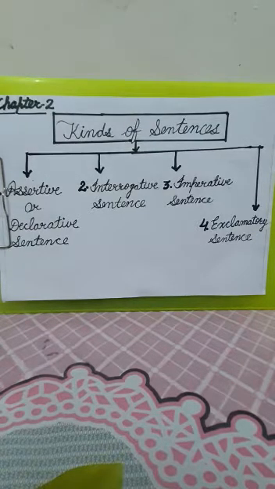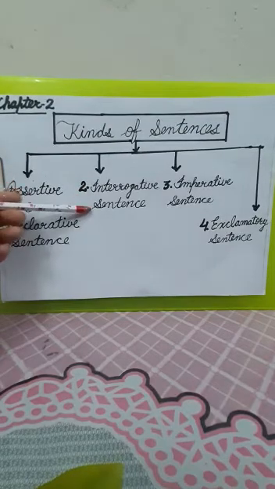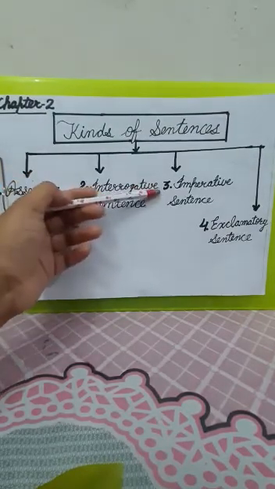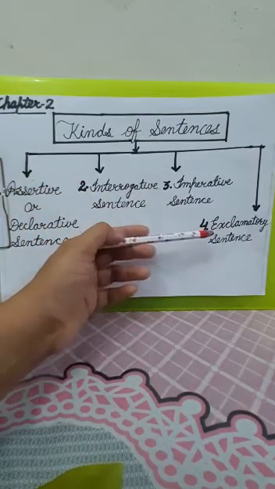This is the continuation of our previous topics in which we have learned about sentences and its parts. So my dear children, today we will discuss kinds of sentences. Basically, sentences are divided into four categories. First category is assertive or declarative sentence. Second is interrogative sentence. Third is imperative sentence. And fourth one is exclamatory sentence.